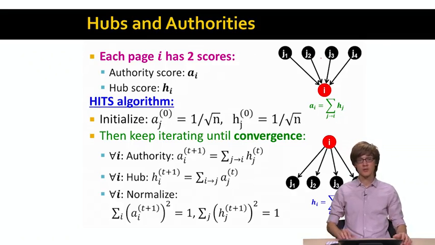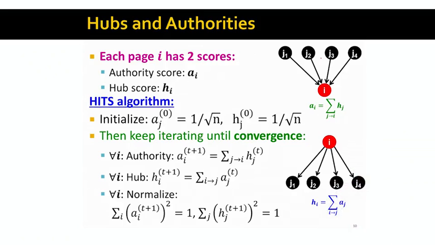So now, how does the hub and authority algorithm work? It operates in stages or iterations, the same way as we had with power iteration. The idea is that we initialize our authority vector and hub vector to be of unit length, so to have Euclidean length 1.